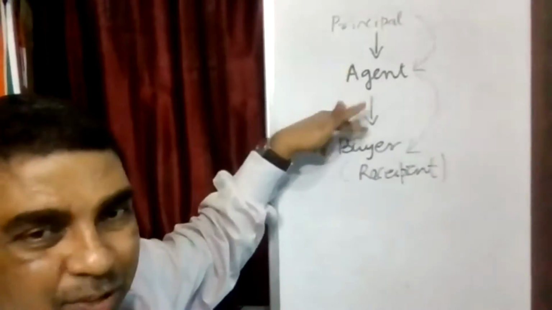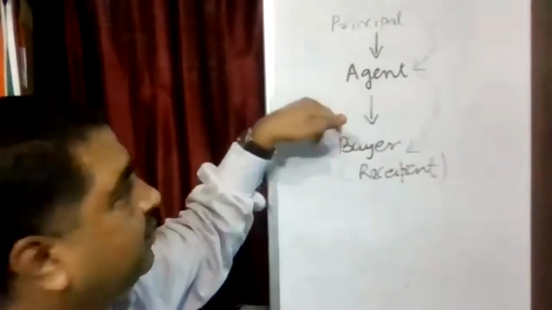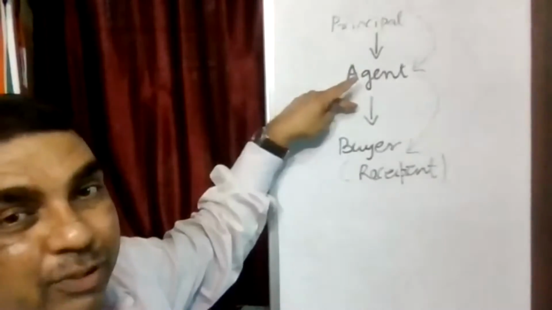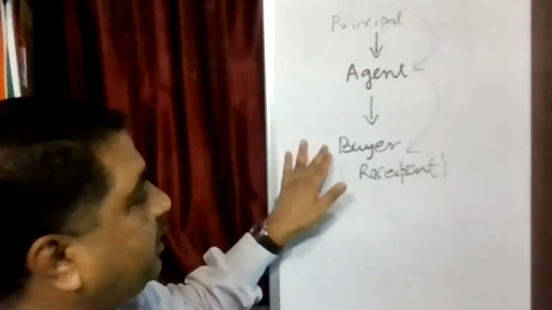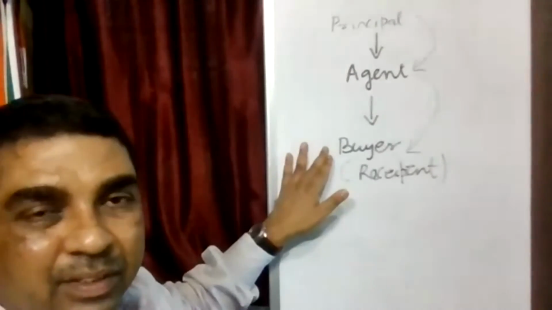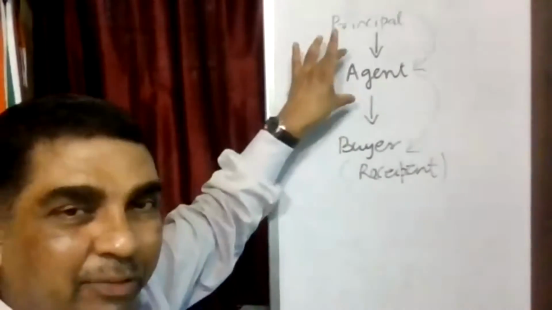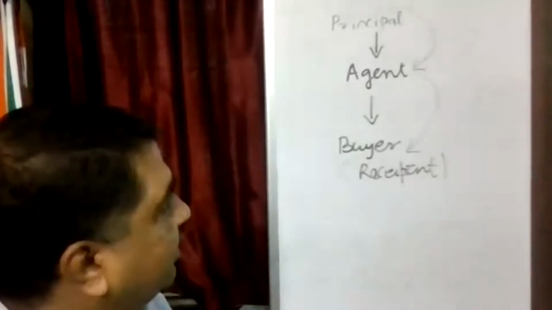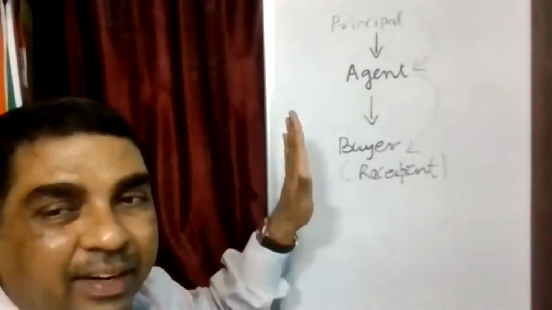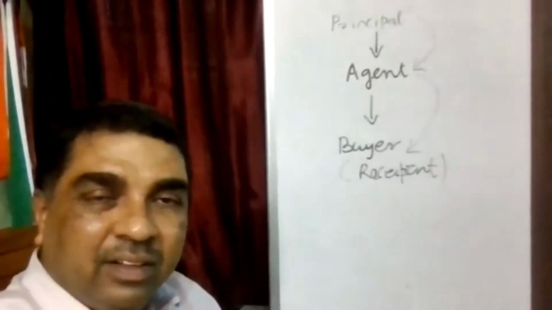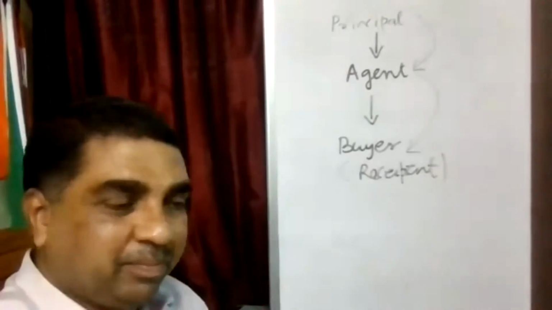So when the agent is transfers to the buyer, there is a supply, and when the principal transfers it to the agent, there is one supply. But if invoices are directly raised by the principal to the buyer, even if the agent in between has facilitated the transaction, then you can say there is a supply of goods from the principal to the buyer directly. Hope you have understood this concept.